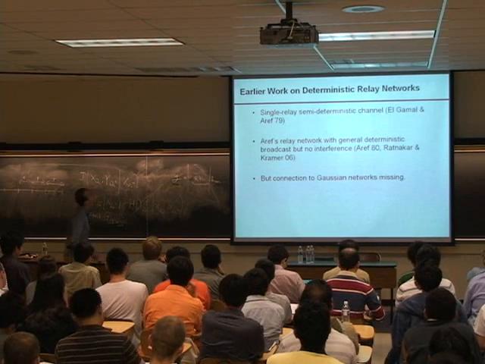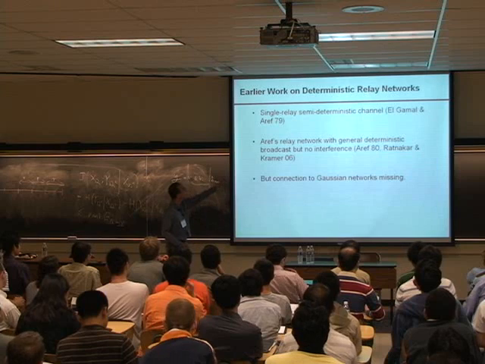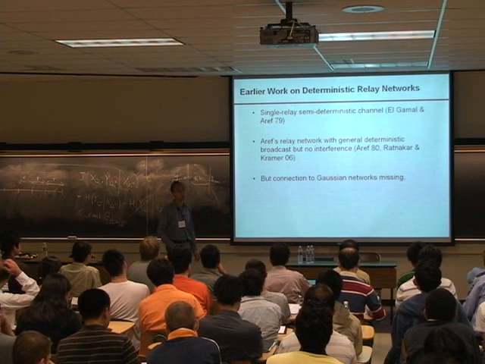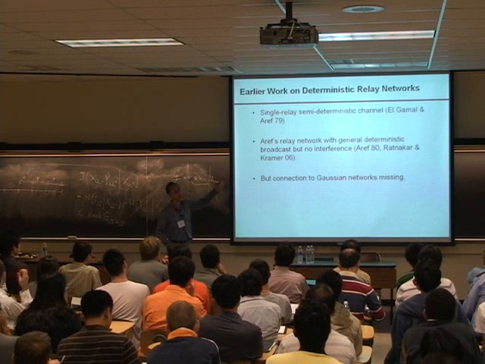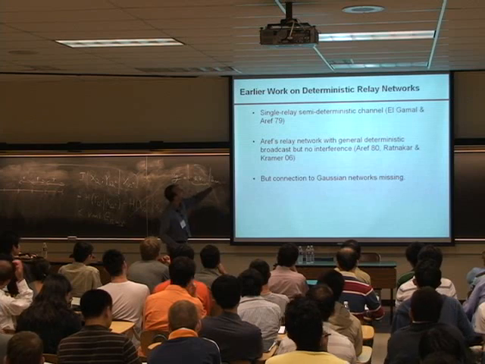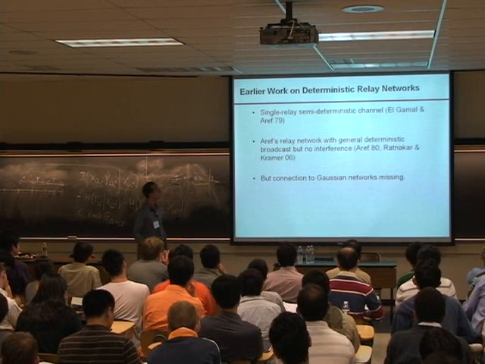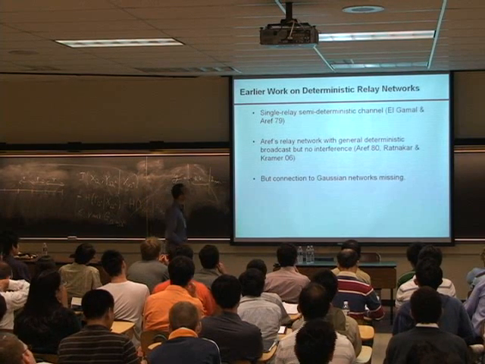Then there was a result, which is Aref's thesis, on relay networks with general deterministic broadcast, but no interference. The important thing about that is that there was no interference. And this work was extended to the multi-cascade with Gerhard's work and Radecka.